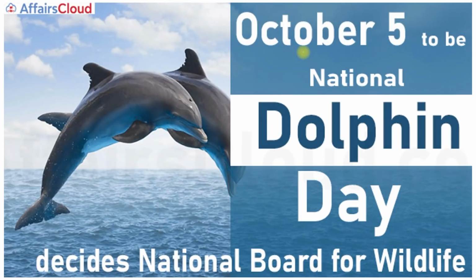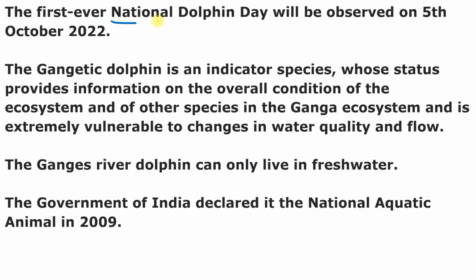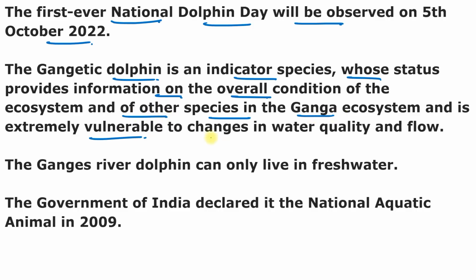So you can see here 5th of October to be National Dolphin Day, and it is decided by National Board for Wildlife. So this is the first ever, and the first ever National Dolphin Day will be observed on 5th of October 2022. And the Gangetic dolphin is an indicator species whose status provides information on the overall condition of the ecosystem and of other species in the Ganga ecosystem. It is extremely vulnerable to changes in the water quality and flow. So the main objective is to create awareness and encourage community participation in the conservation of dolphins, including the Gangetic dolphin.